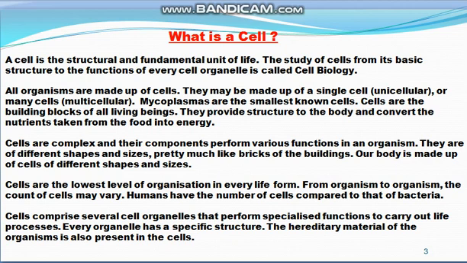The cell is a structural, functional, smallest unit of life, and it contains cytoplasm, which is surrounded by the cell membrane, and in the cytoplasm there are many cell organelles. Each organelle has a definite shape and performs a specific function, and the basic function of the cell is to convert the nutrients from the food into energy for performing different life processes. So this is the cell.